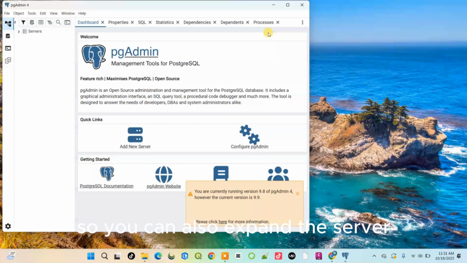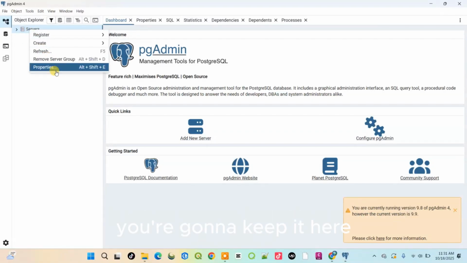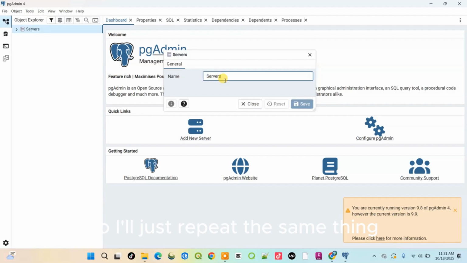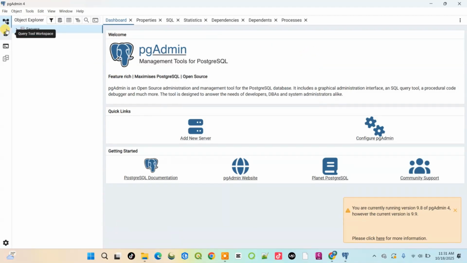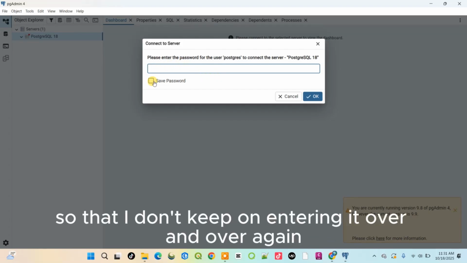So you can also expand the server, and then you remember this password that you gave it when you're installing to your directory. You're gonna key it here. So I'll just repeat the same thing and just save the password so that I don't keep on entering it over and over again.